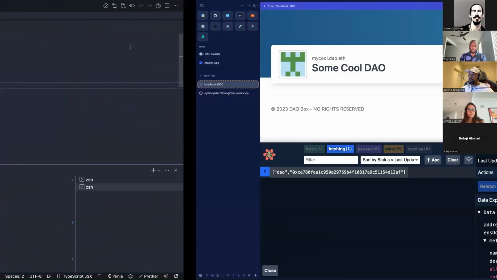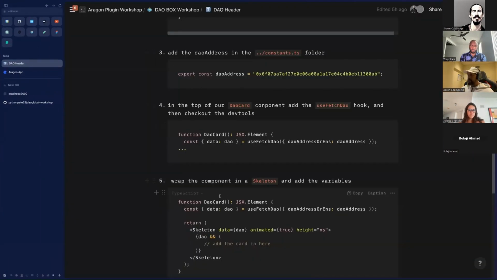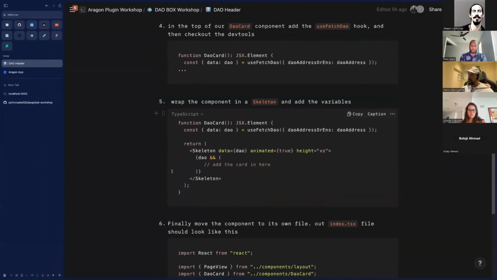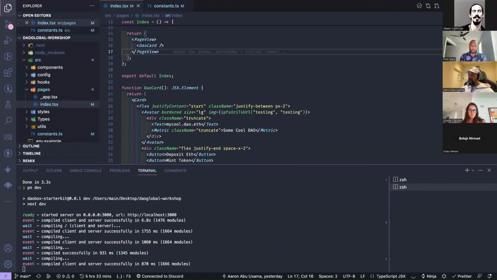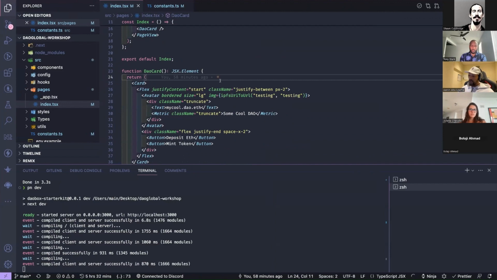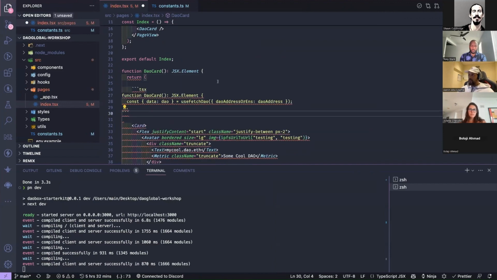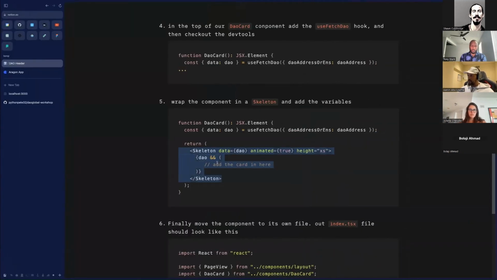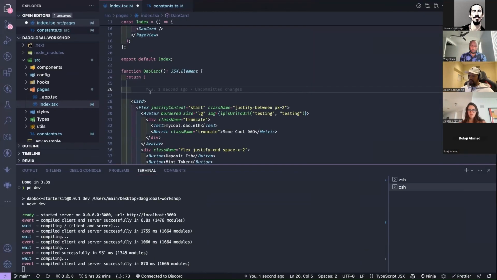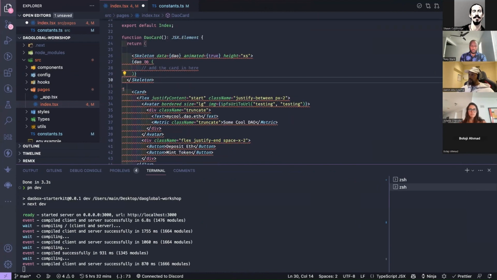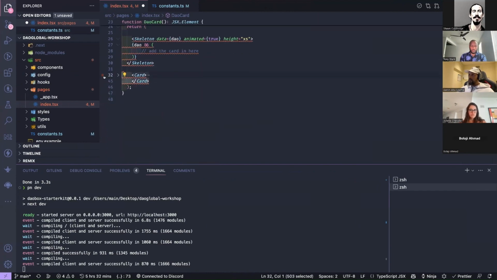Let's go back to our file here. Inside our DAO card, we're going to get the skeleton, and we're going to wrap our application in the skeleton. Now we're going to wrap this.